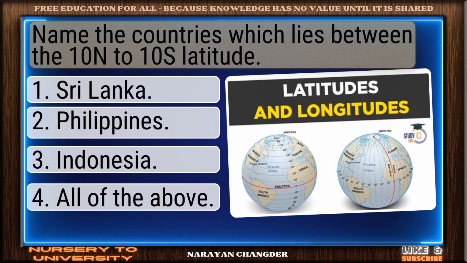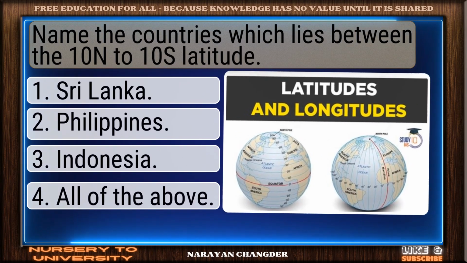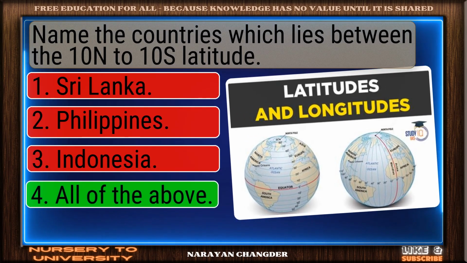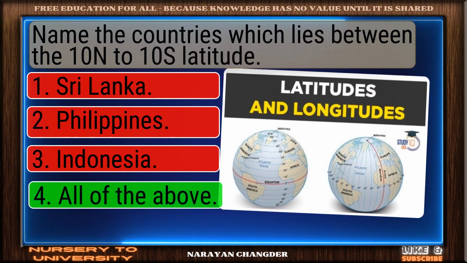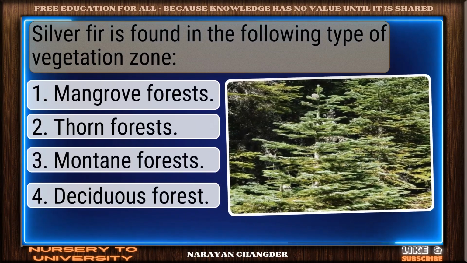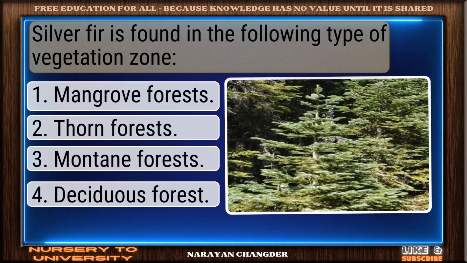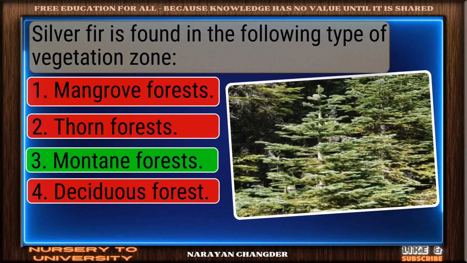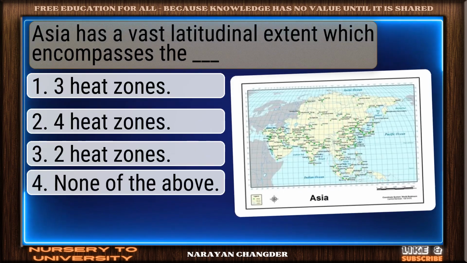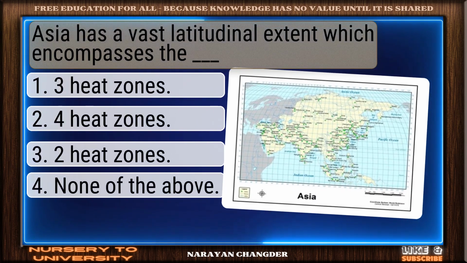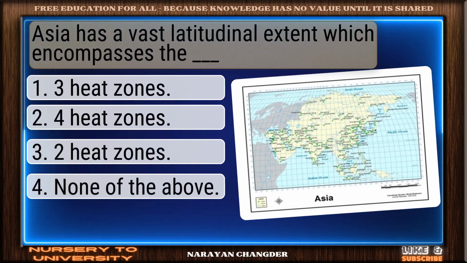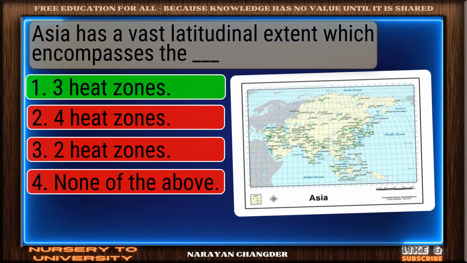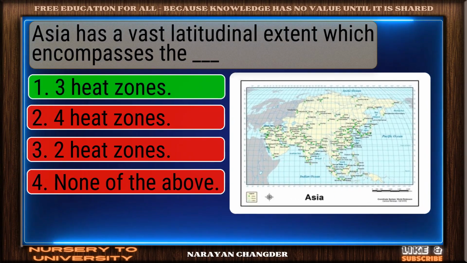Question number 135. Name the countries which lie between the 10°N to 10°S latitude. Nice work. You chose all of the above, and it is correct. Question number 136. Silver fir is found in the following type of vegetation zone. Bravo. Montane forests is the answer. Question number 137. Asia has a vast latitudinal extent which encompasses the dash. Well reasoned. 3 heat zones is the correct choice.